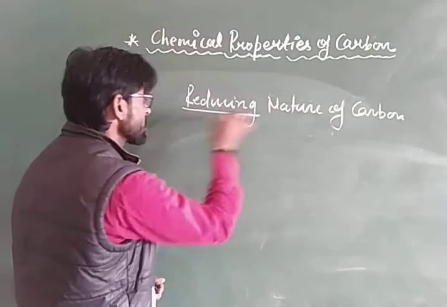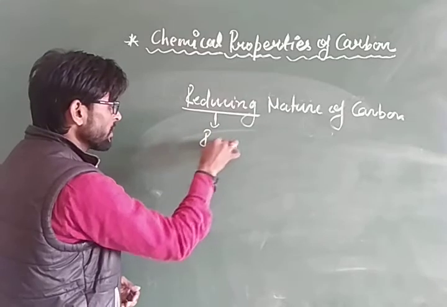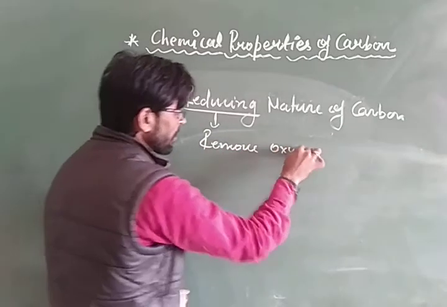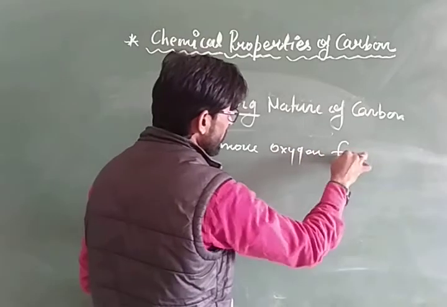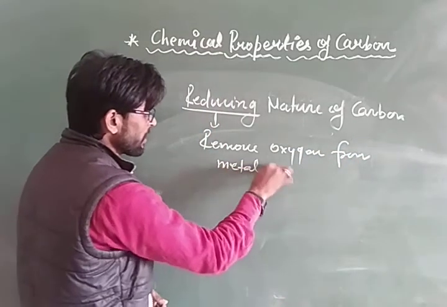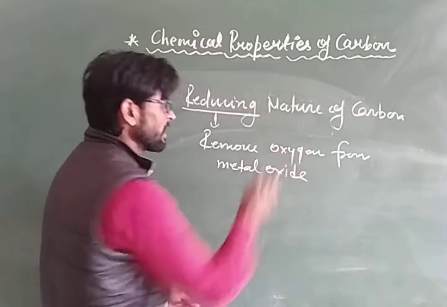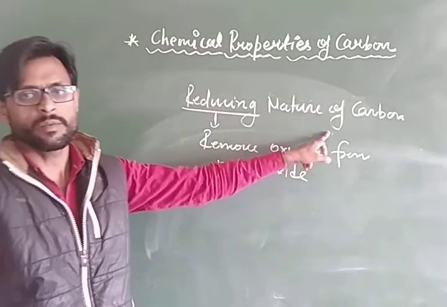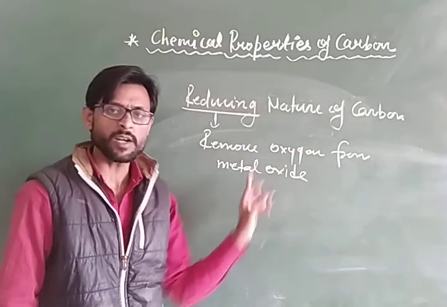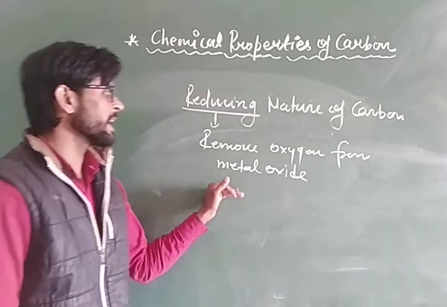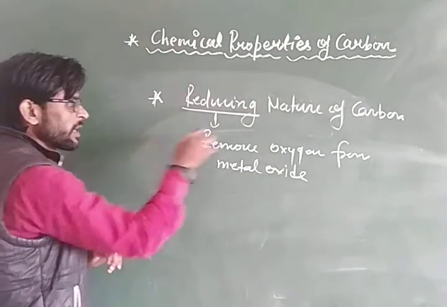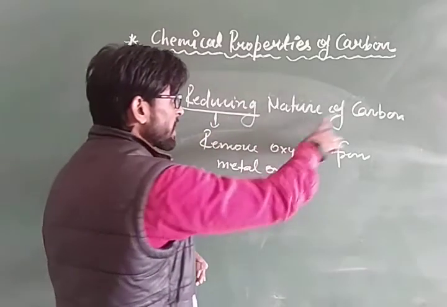Reducing nature means removing oxygen atoms, removing oxygen from metal oxide. When carbon removes oxygen from metal oxide, then carbon acts as a reducing agent. So this reaction is the reducing nature of carbon.